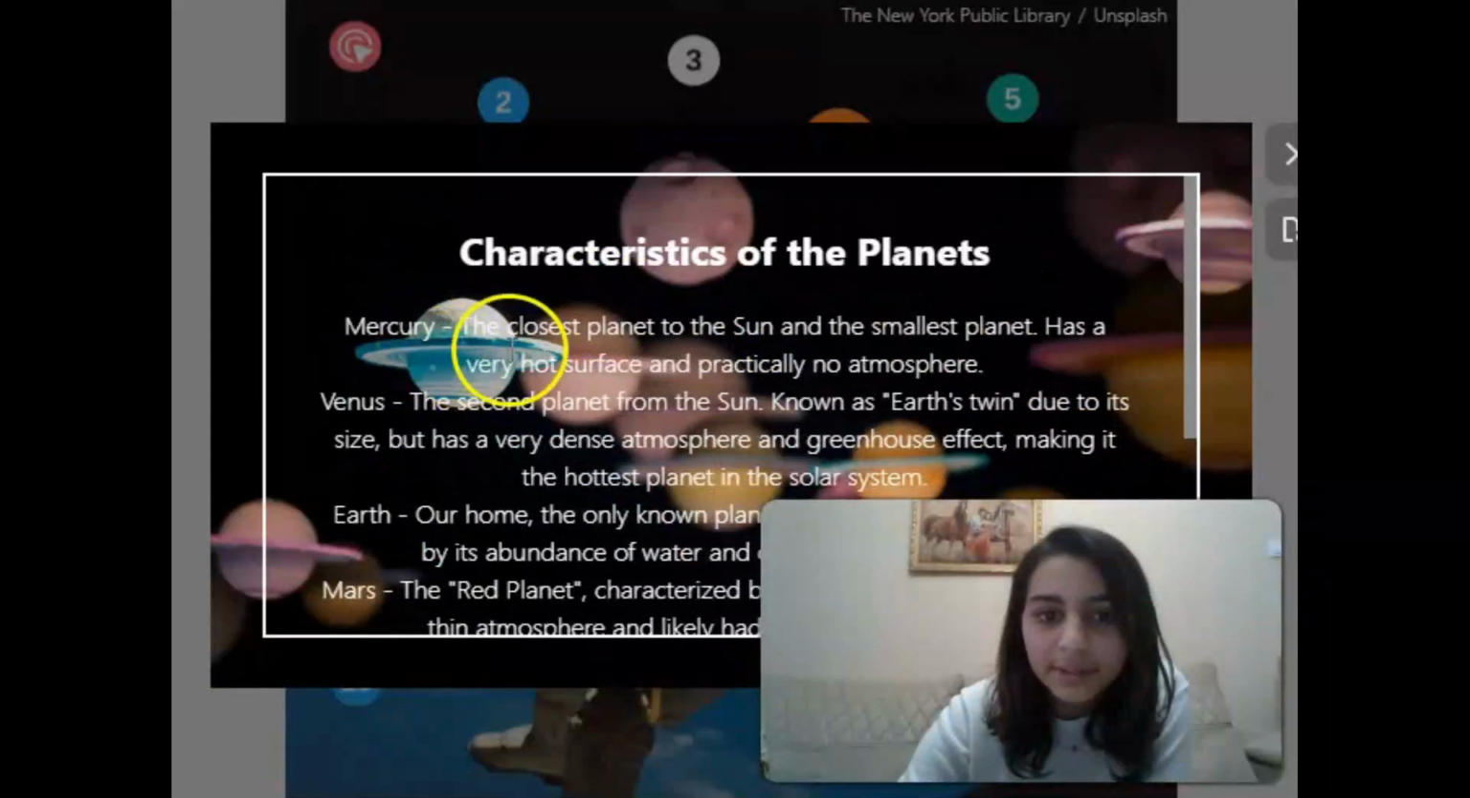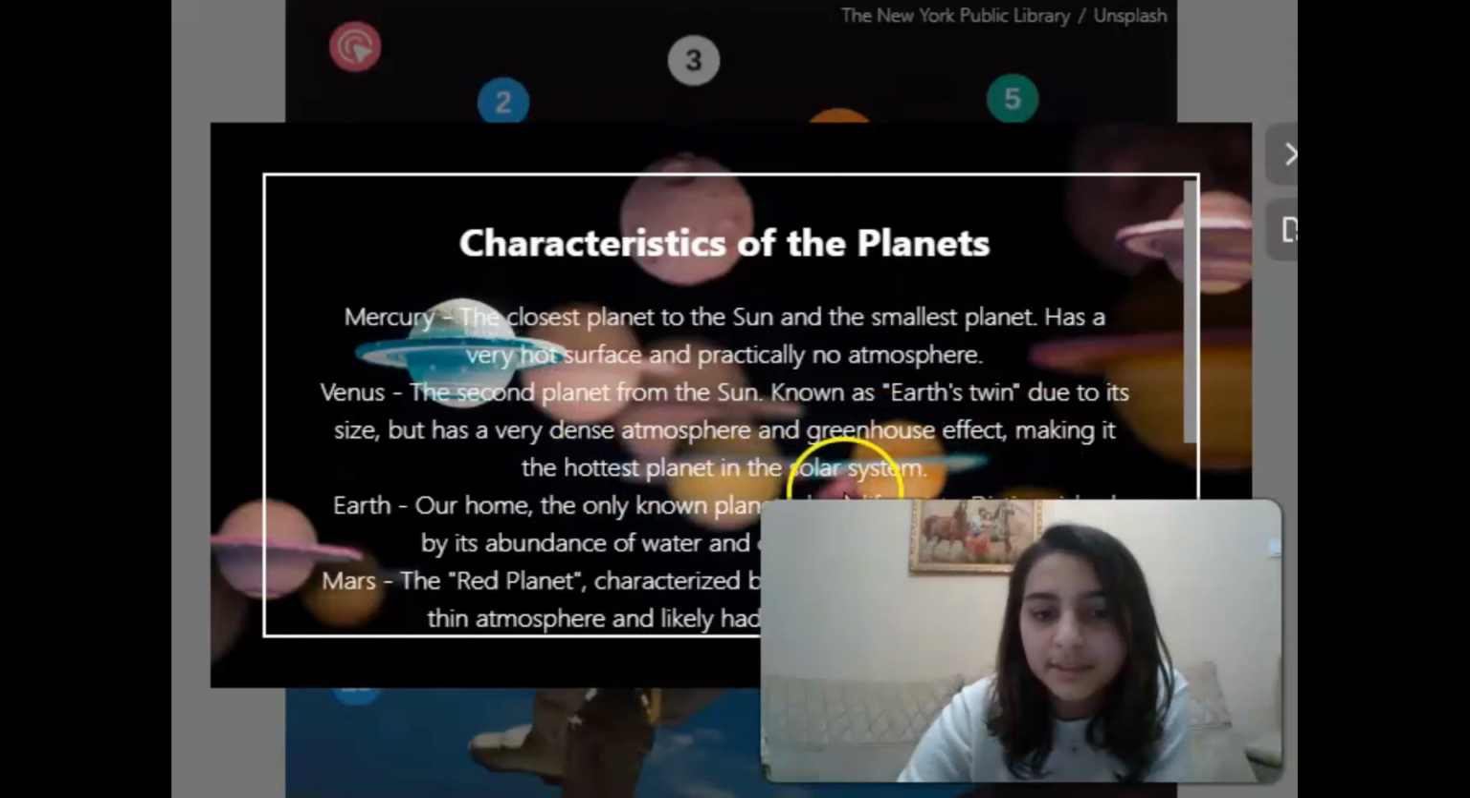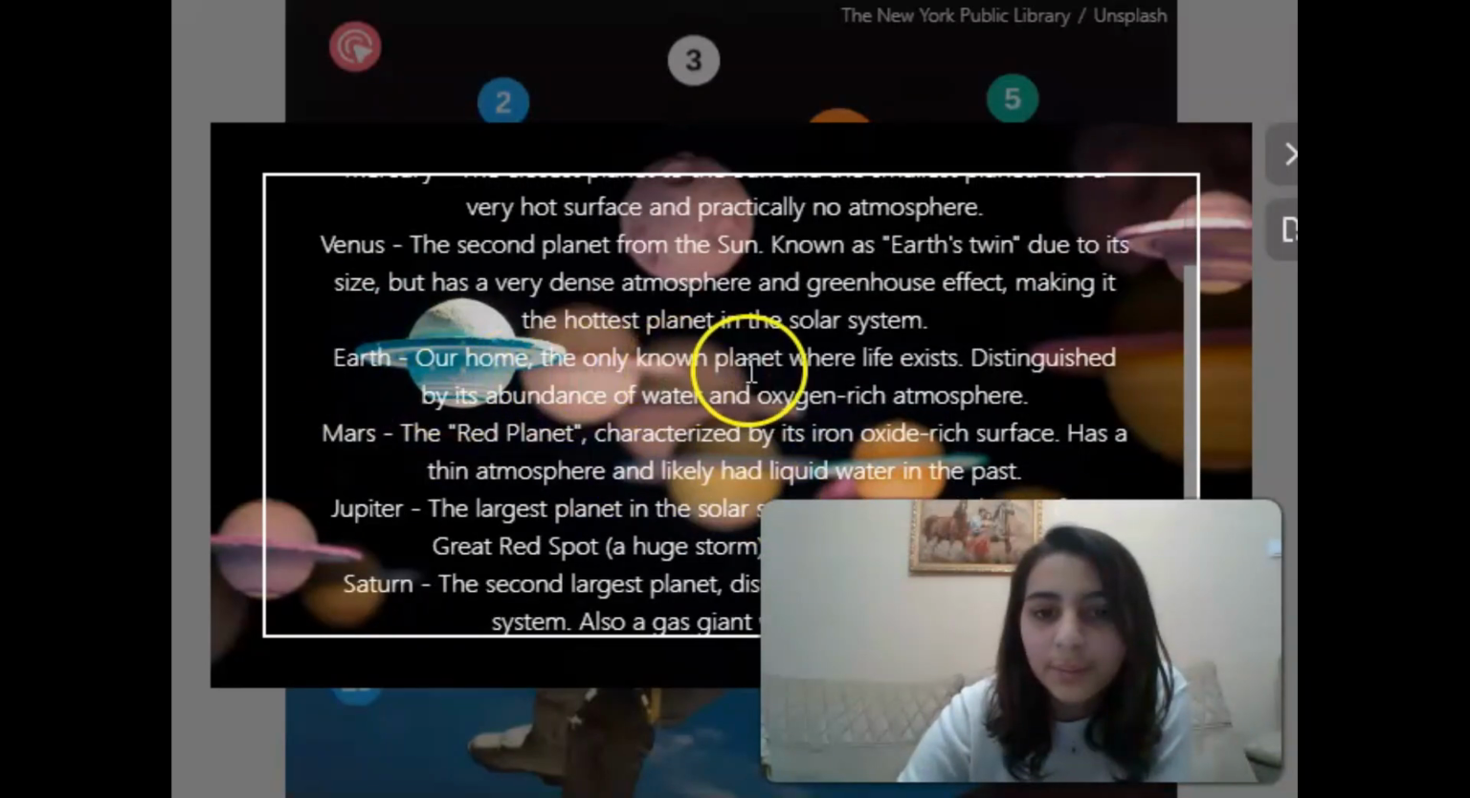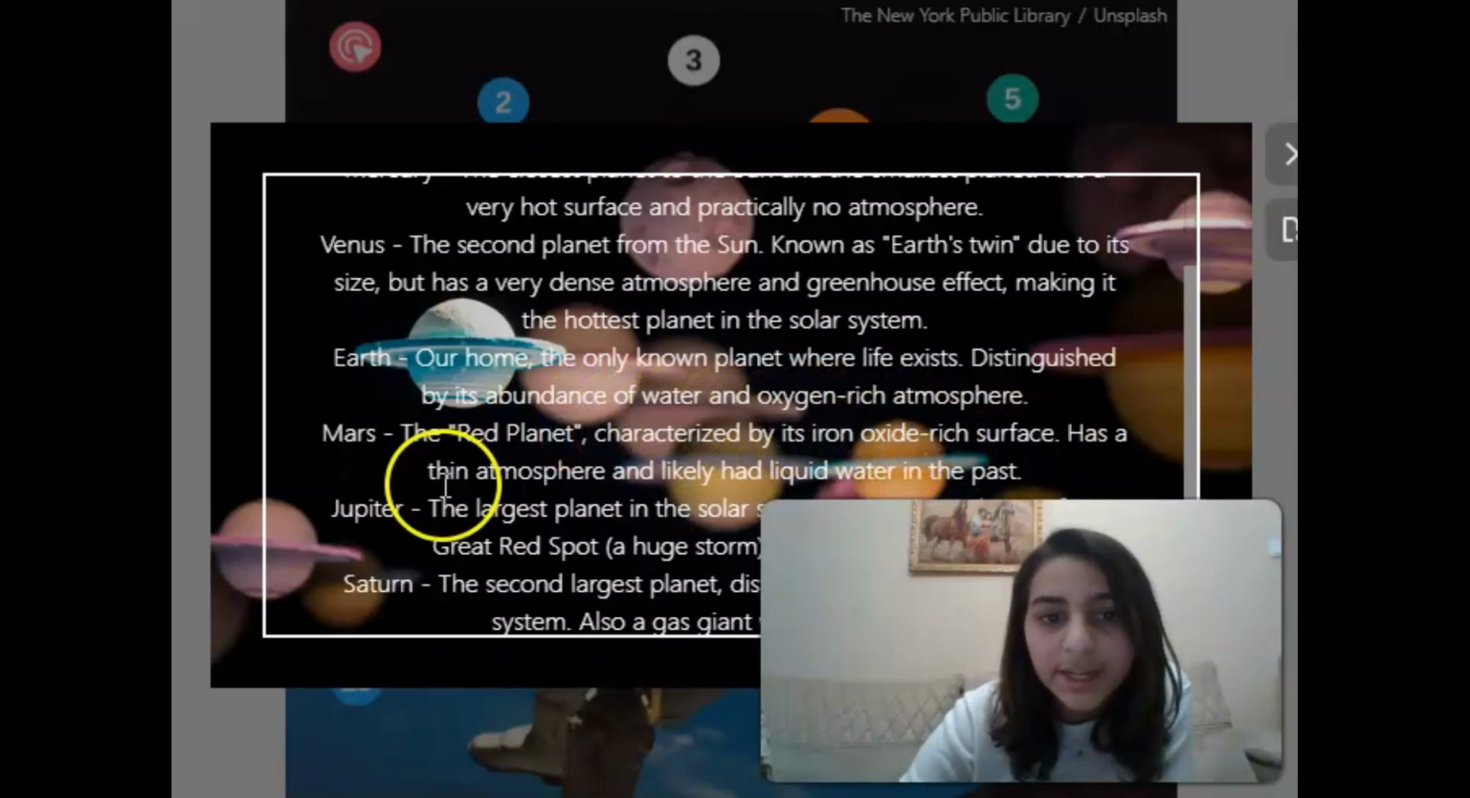Characteristics of the planets. Mercury, the closest planet to the sun and the smallest planet, has a very hot surface and practically no atmosphere. Venus, the second planet from the sun, known as Earth's twin due to its size, but has a very dense atmosphere and a greenhouse effect, making it the hottest planet in the solar system. Earth, our home, the only known planet where life exists, distinguished by its abundance of water and oxygen-rich atmosphere.